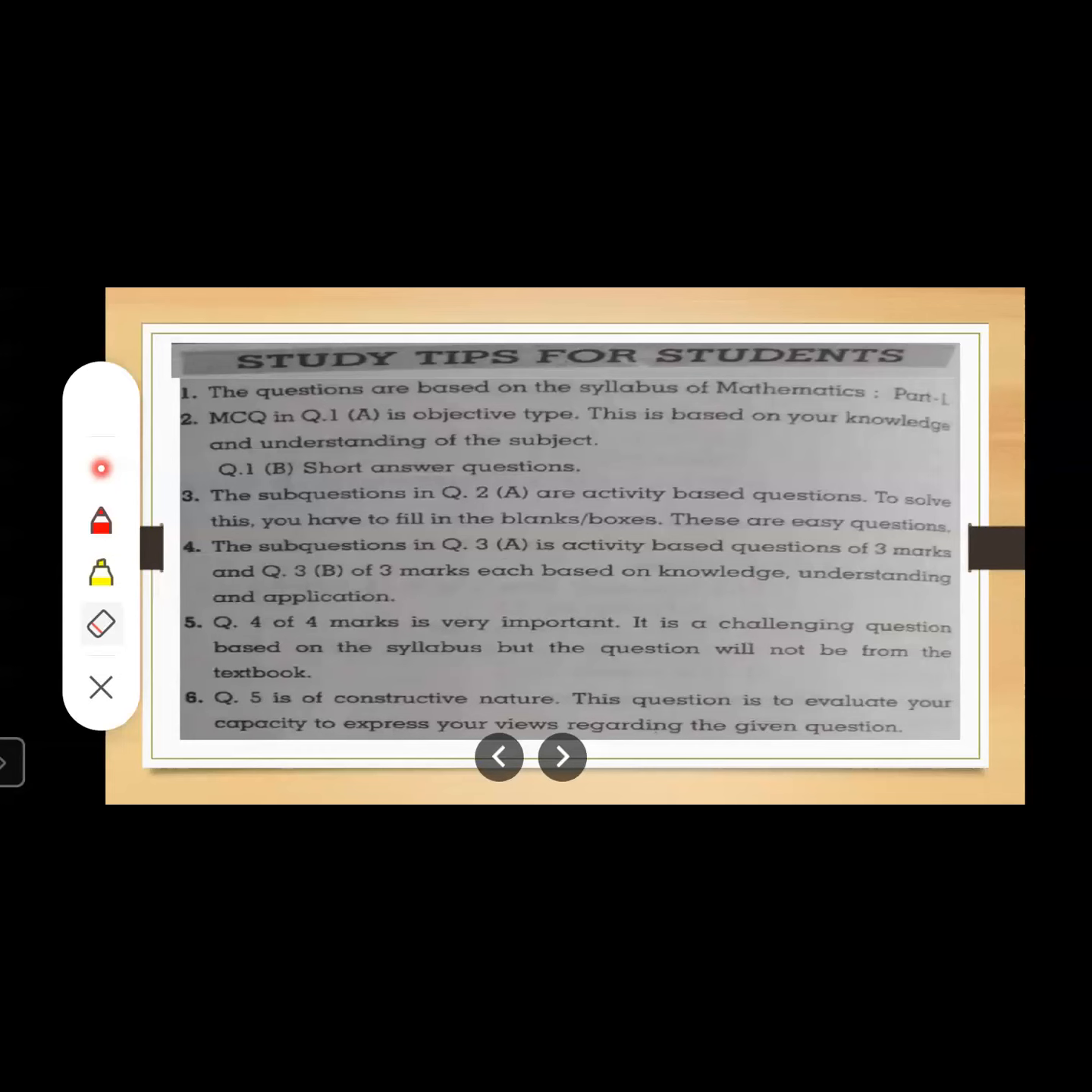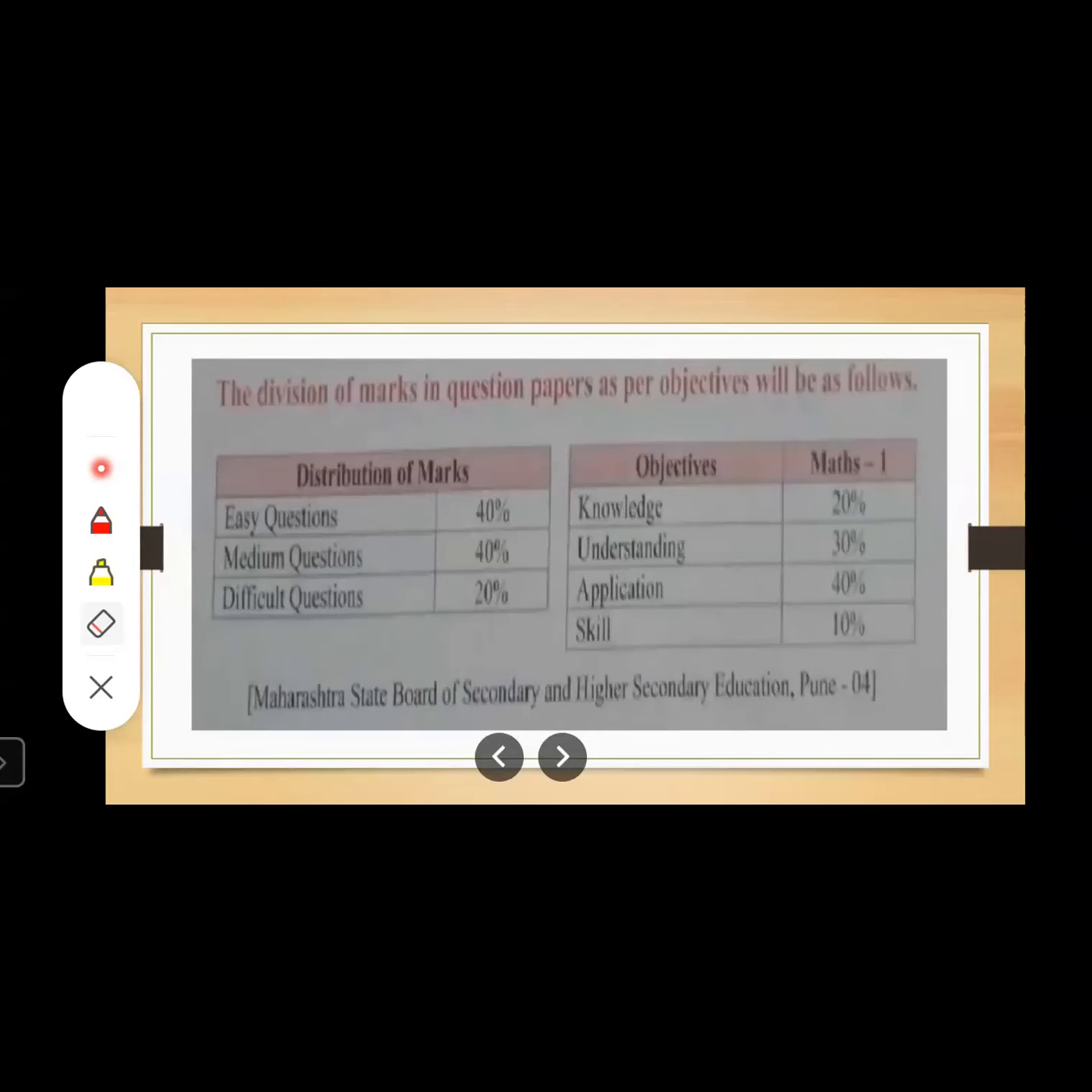Now let us move to the next point, question number 5. Question number 5 is of constructive nature. This question is to evaluate your capacity to express your views regarding the given question. Again, it is not from your textbook. It is specially framed to improve your creativity. Now, let us move to the next slide.